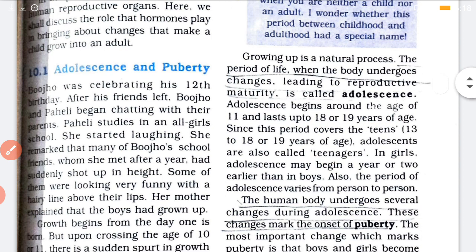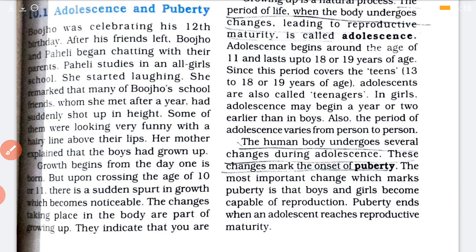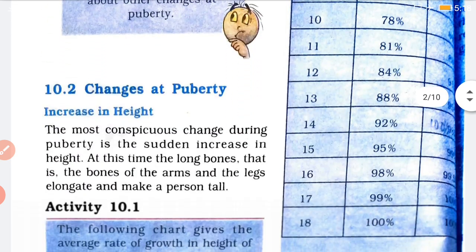Okay, and ये टाइम जब चेंजेस आता है आपके बॉडी में, it is known as the onset of puberty. मीन्स it is known as puberty. आपके लाइफ में वो पीरियड जब आपके बॉडी में चेंजेस आके आपका रिप्रोडक्टिव मैच्योरिटी आ गया है, that is known as puberty. And during puberty, what changes occur, we were seeing one by one.